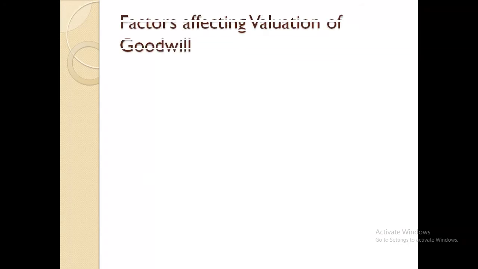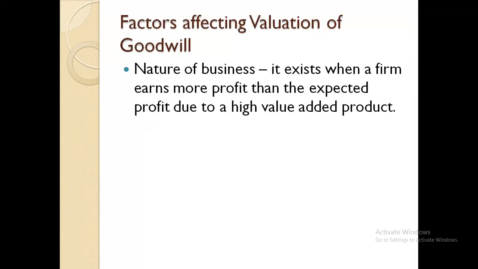Next is factors affecting valuation of goodwill. The first factor is nature of business. It exists when a firm earns more profit than the expected profit due to a high value added product. For example, if any company's expected profit is 10 lakh and they earn a profit of 13 lakh, the excess 3 lakh profit shows the goodwill of that firm.